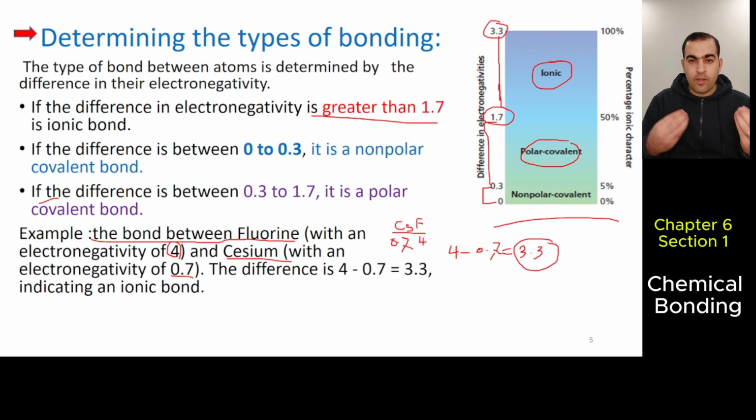The difference between their ability to attract electrons from other atoms is 3.3. That is ionic, because a difference greater than 1.7 is going to be ionic.